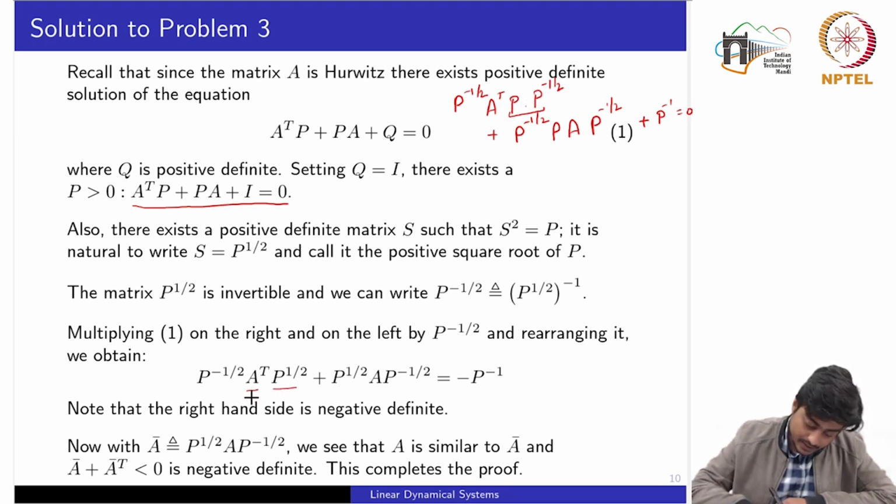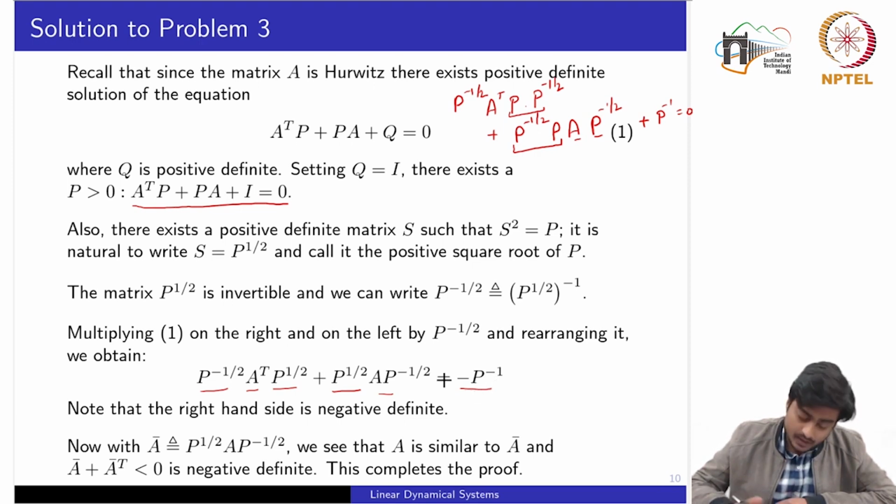A transpose would stay as it is, this matrix as well. On the second term, we would have the P to the power 1 by 2 A matrix, and this matrix would stay as it is. Now we take this P inverse onto the right hand side, writing minus P inverse. We note here that since P is a positive definite matrix, its inverse would also be positive definite. So the right hand side would definitely be a negative definite matrix because of the negative sign.